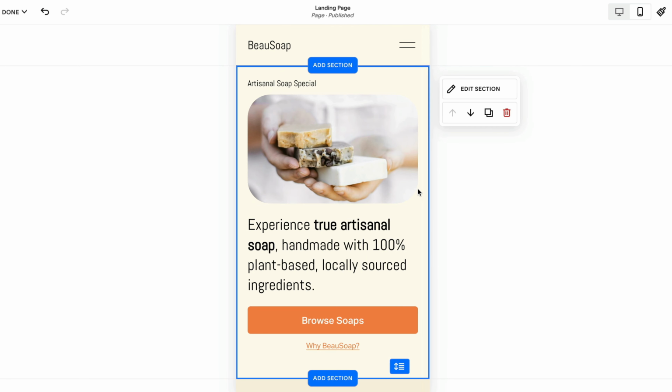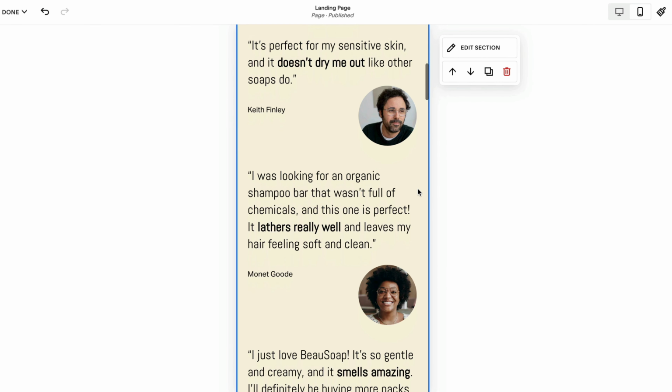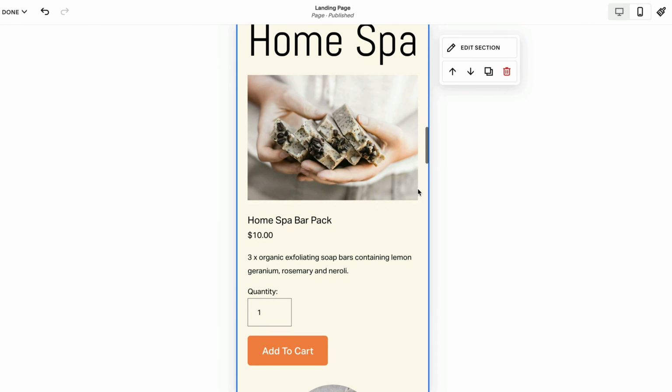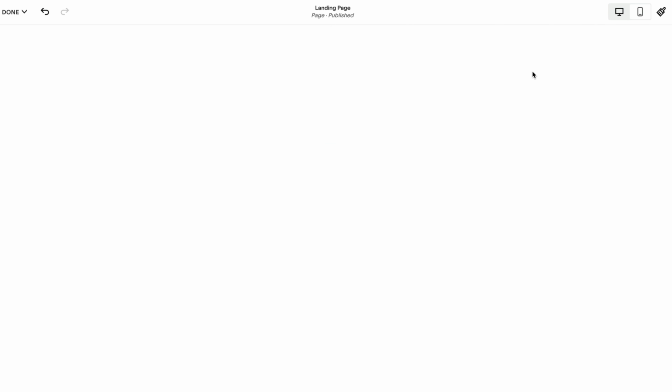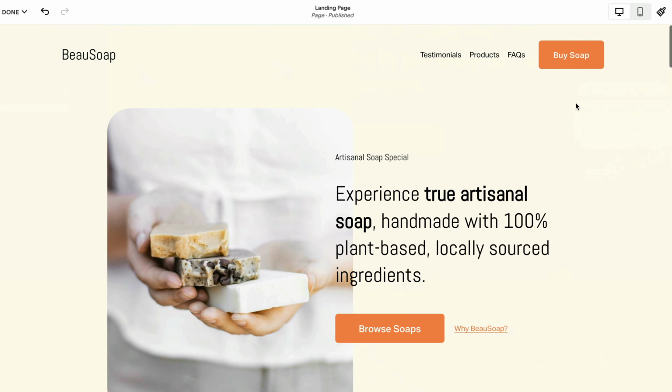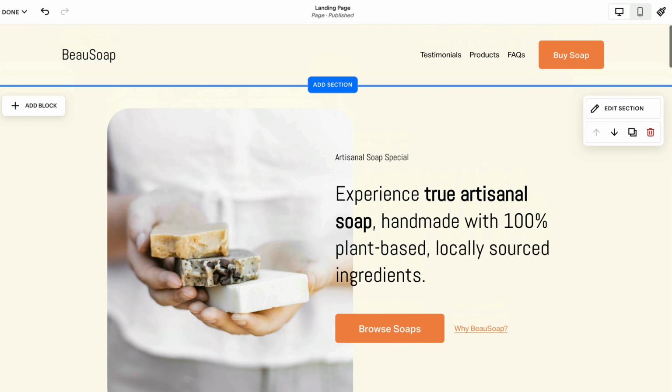So as you scroll down, it's got browse soaps. That's going to take you down all the way to there. We've got our shampoo, we've got our conditioner. Mobile view is looking great. So let's scroll back and let's take one last spin of the site.